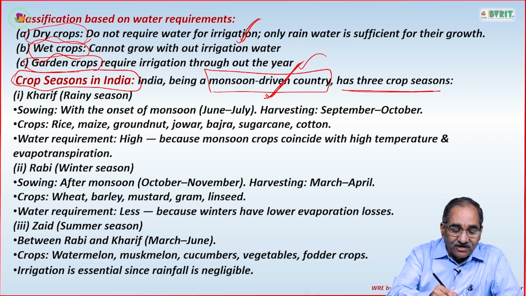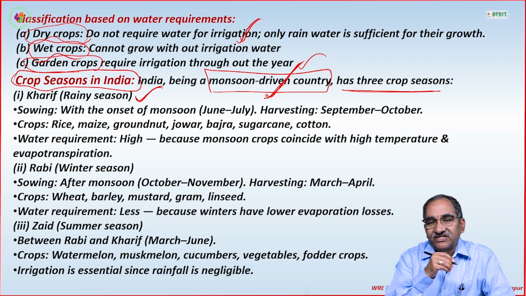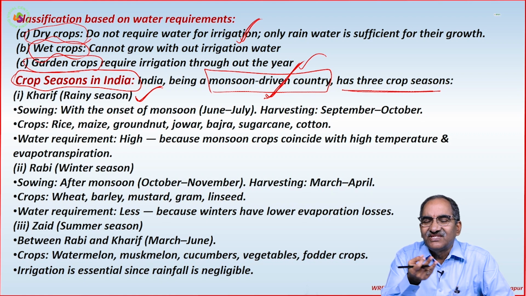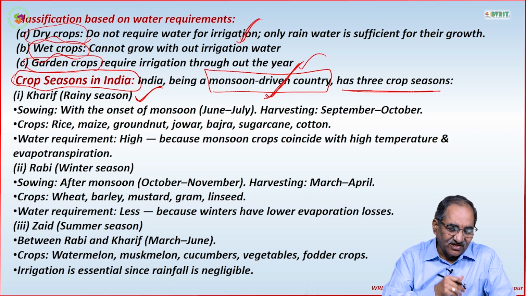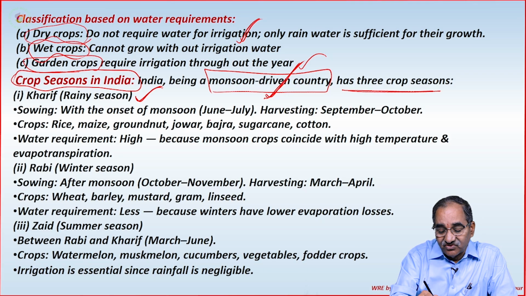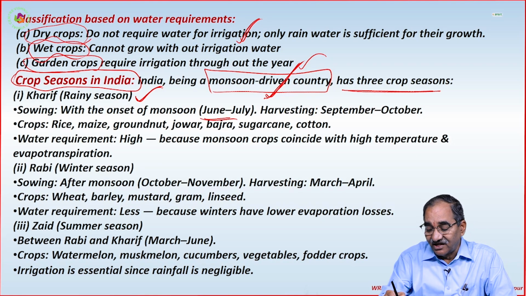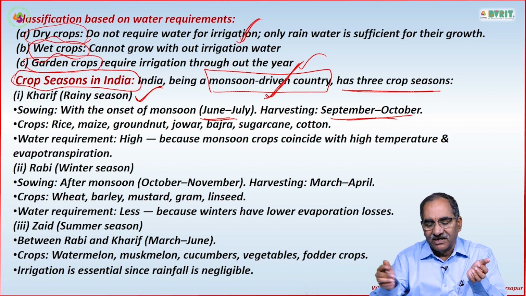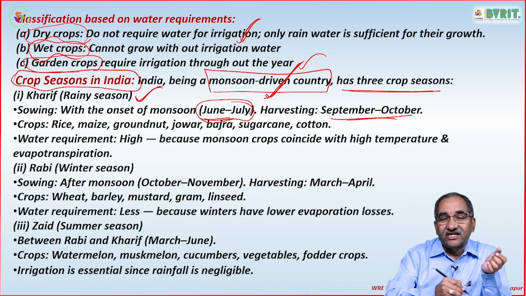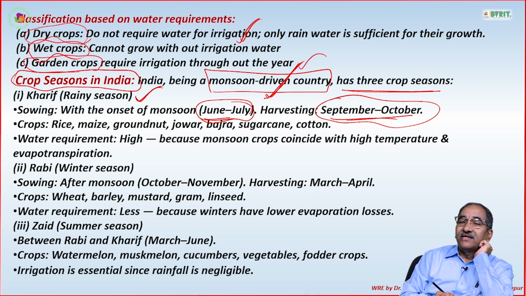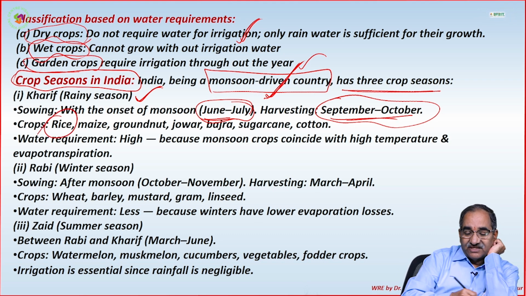What is that? Number 1, Kharif. Already I mentioned, Kharif means monsoon crop. Monsoon crop means which season it comes? Rainy season only. Sowing is with the onset of monsoon, June, July. Harvesting is September, October. So June to October. Main crop is rice basically.